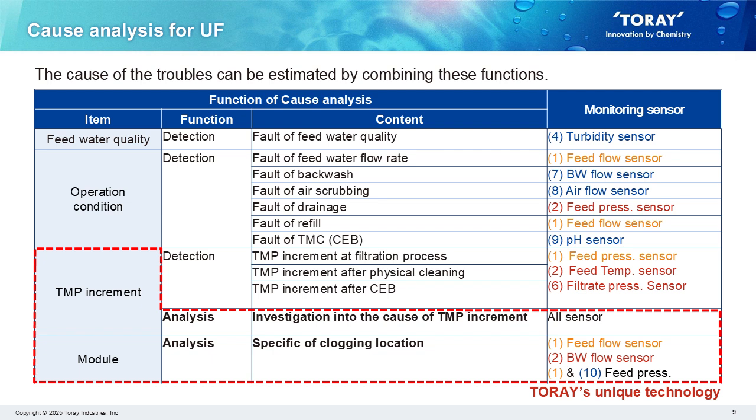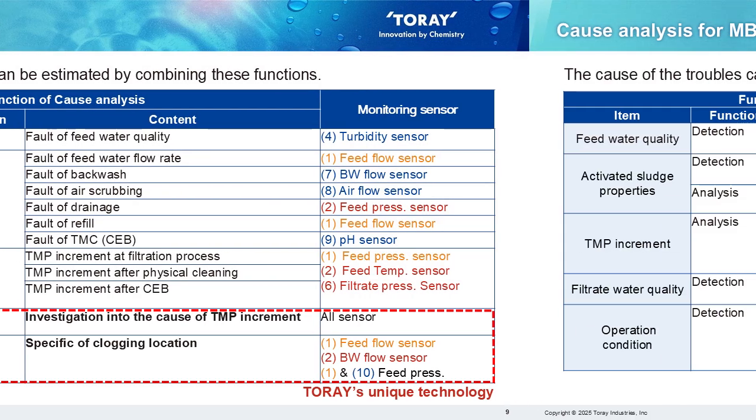Finally, the fourth function analyzes where fouling materials accumulate in the module. By identifying the locations where fouling material has accumulated, it is possible to propose effective cleaning methods. Toray's unique technology for analyzing differential pressure rise anomalies and specific clogging locations.